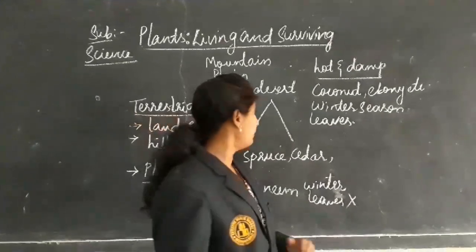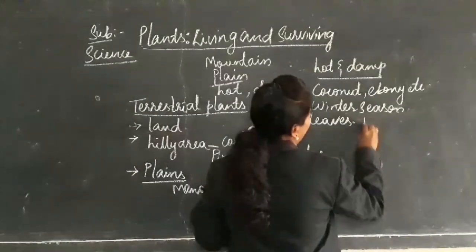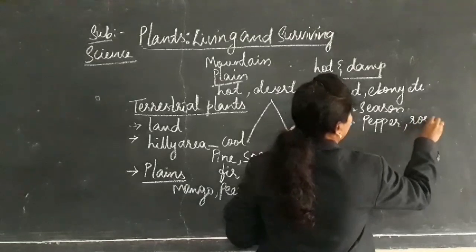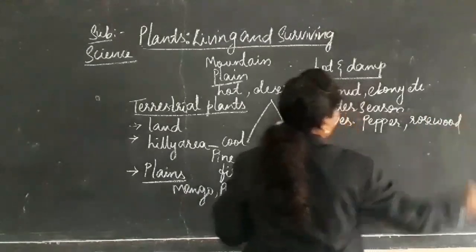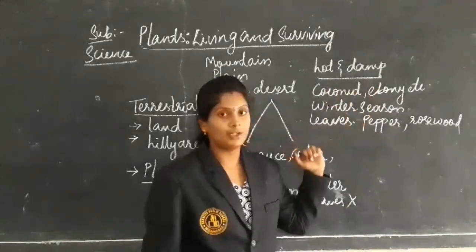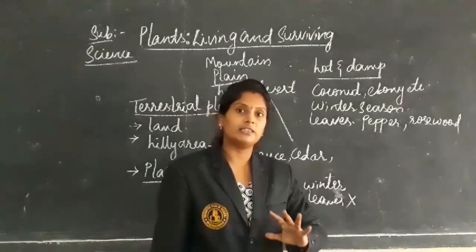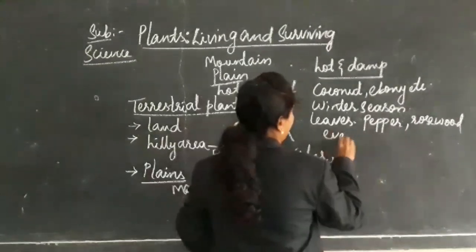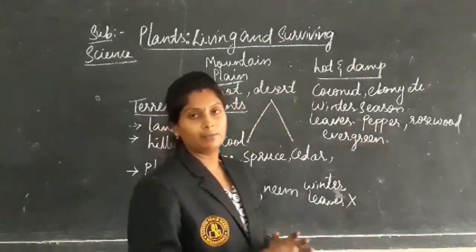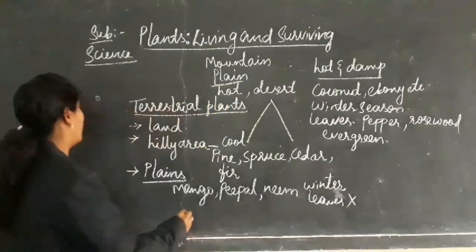Some other examples of hot and damp regions are pepper tree, rosewood, etc. These are a few examples of hot and damp regions, and these plants will be evergreen. In all seasons they will be evergreen. That means they always look green in color. Next, coming to the desert.